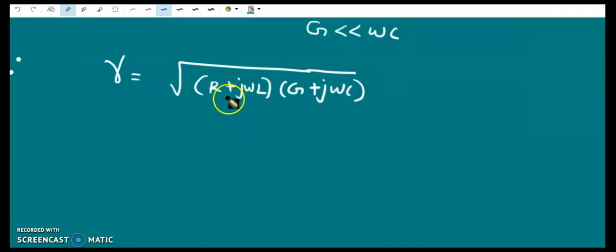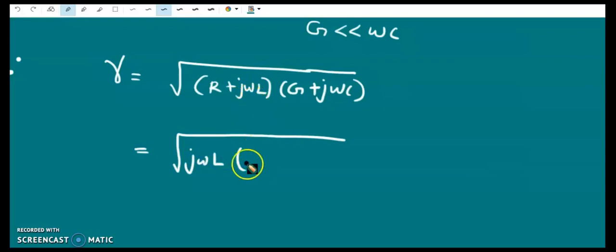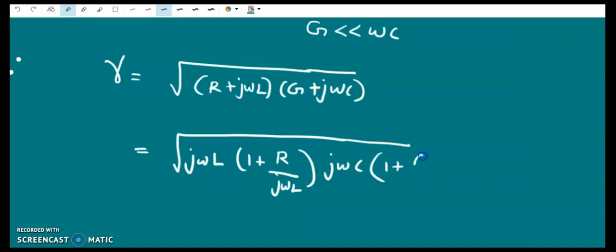So since R is very small compared to j omega L, we can divide each term by j omega L. So j omega L can be taken out, giving 1 plus R by j omega L. And from this equation we can take j omega C outside, so 1 plus G by j omega C.